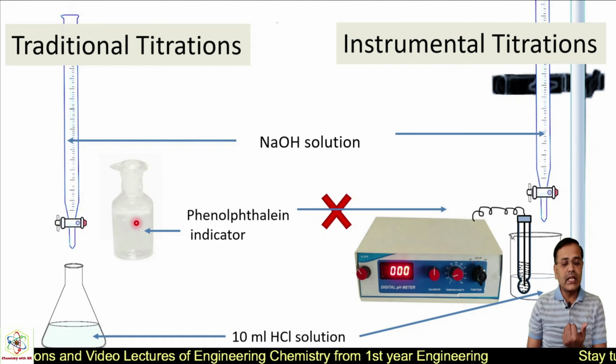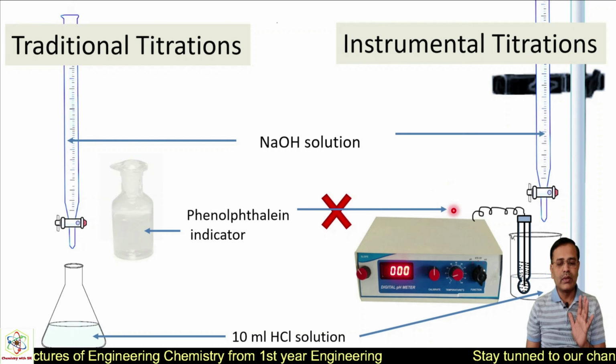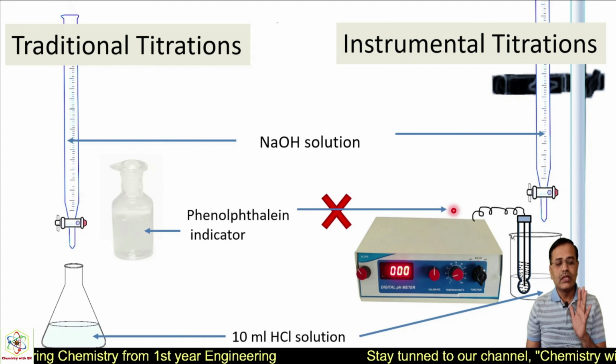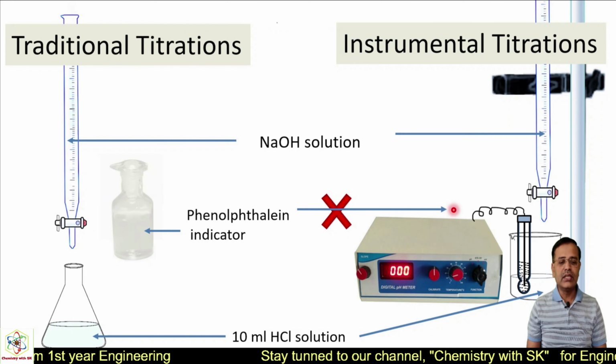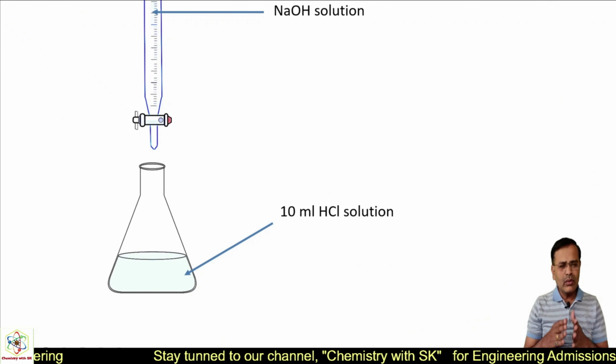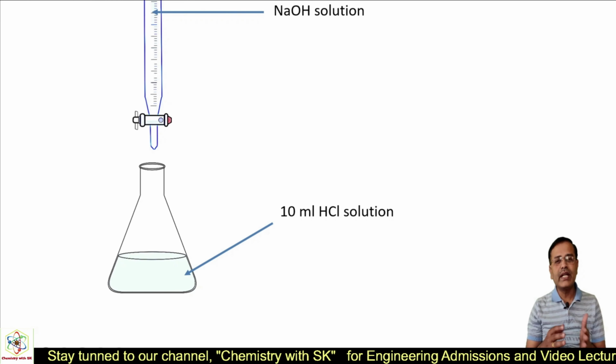We are using an indicator here, we are not using an indicator in the instrumental method, right? So these are the major changes in the instrumental part. Now let us see what is the difference between endpoint and equivalence point.